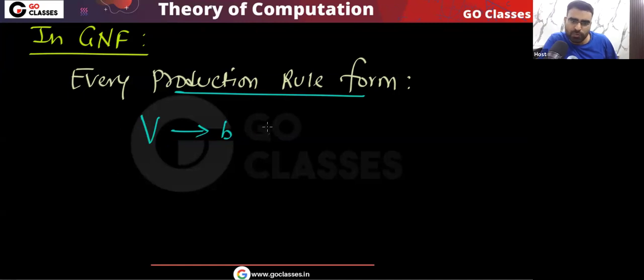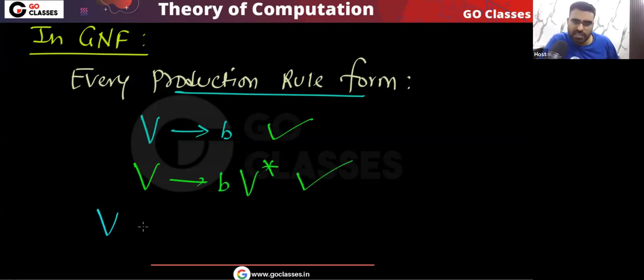For example, this production is also allowed. Remember, V going to B and then V star, these are allowed. So basically it's like this: V going to a terminal, and then any number of variables, for example v1, v2, v3, these are also allowed.